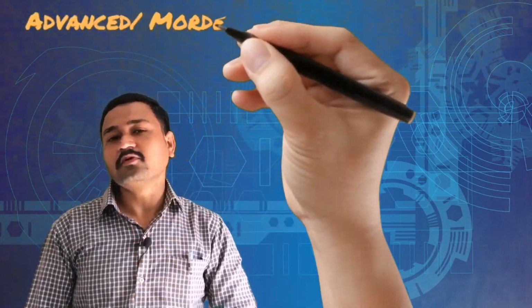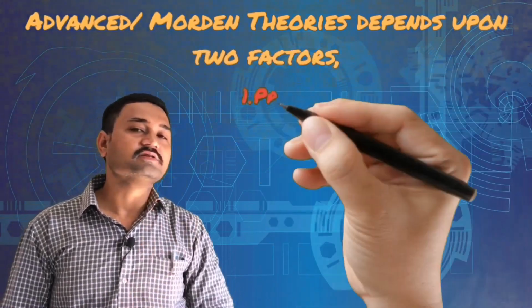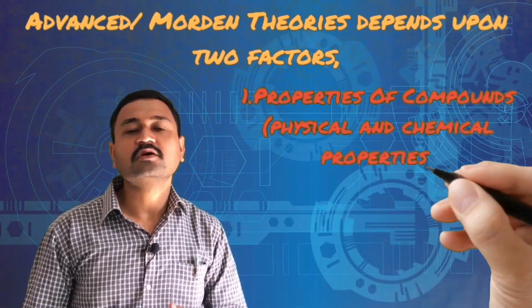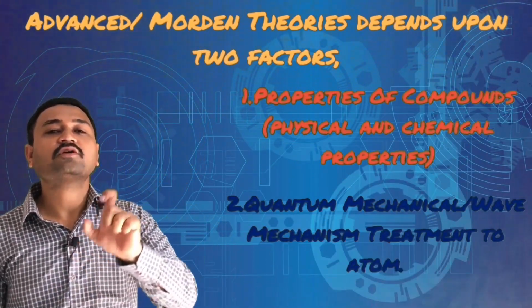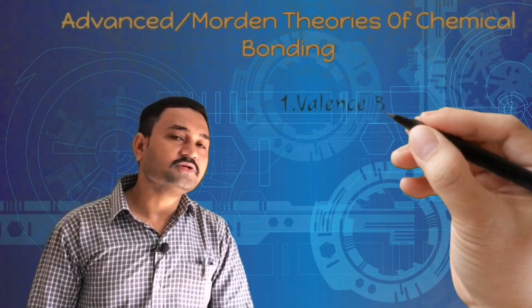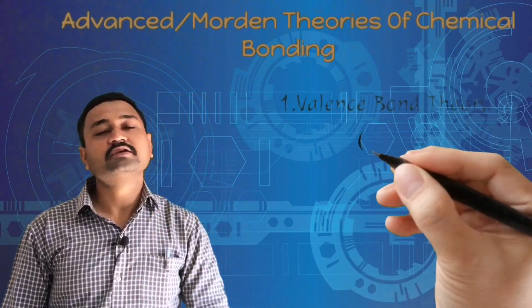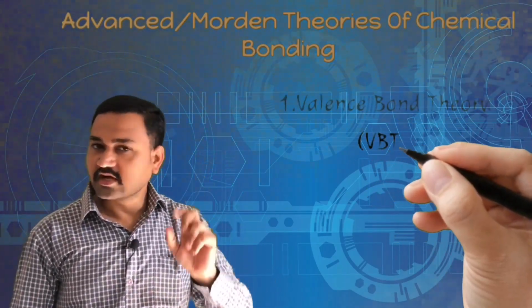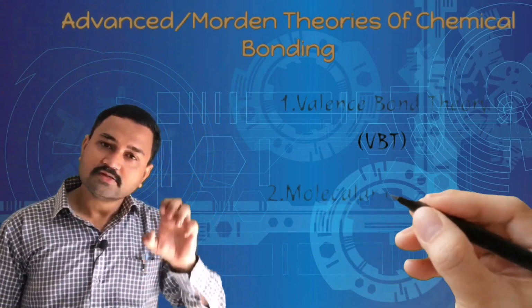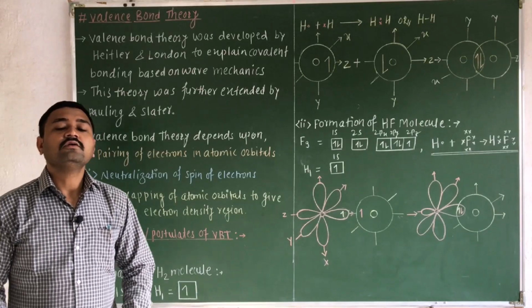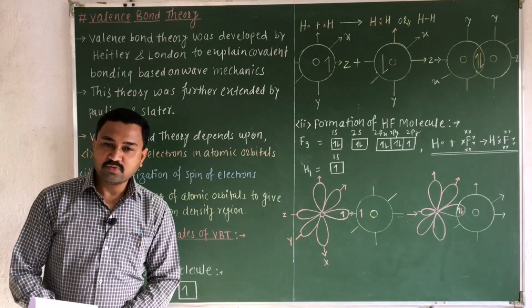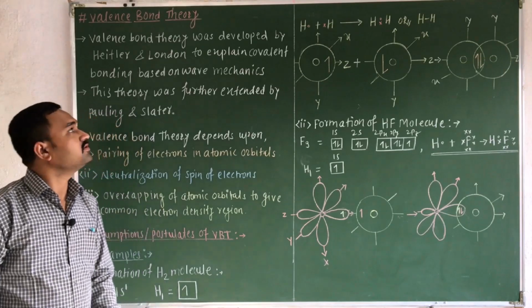So these are the two important factors which we have considered. The first one is the properties of the compound, and the second, we have given the quantum mechanical treatment to the atom. On the basis of this, we have developed the two important theories, the valence bond theory and the molecular orbital theory. So we will start with the first theory, the valence bond theory. After knowing the origination of the valence bond theory, we will start with the valence bond theory.